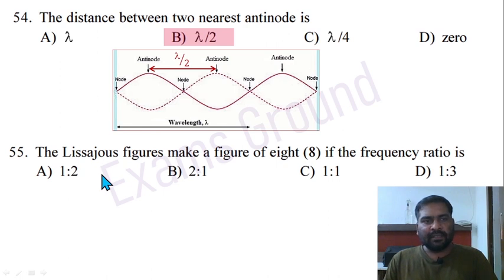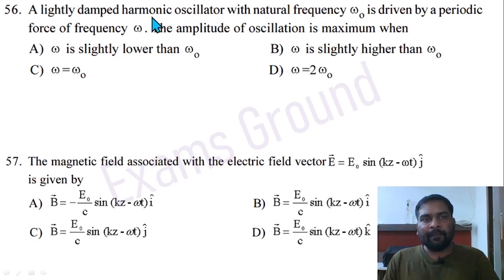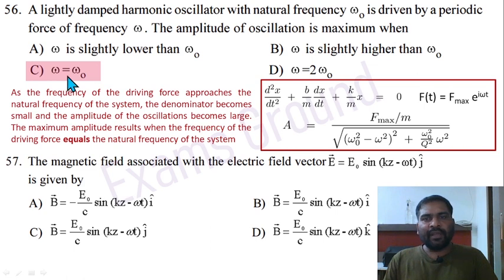Question 55. The Lissajous figure makes a figure of 8 if the frequency ratio is 2:1. Option B is correct. Question 56. A lightly damped harmonic oscillator with natural frequency omega 0 is driven by a periodic force of frequency omega. The amplitude of oscillation is maximum when omega equals omega 0. So option C is correct here.